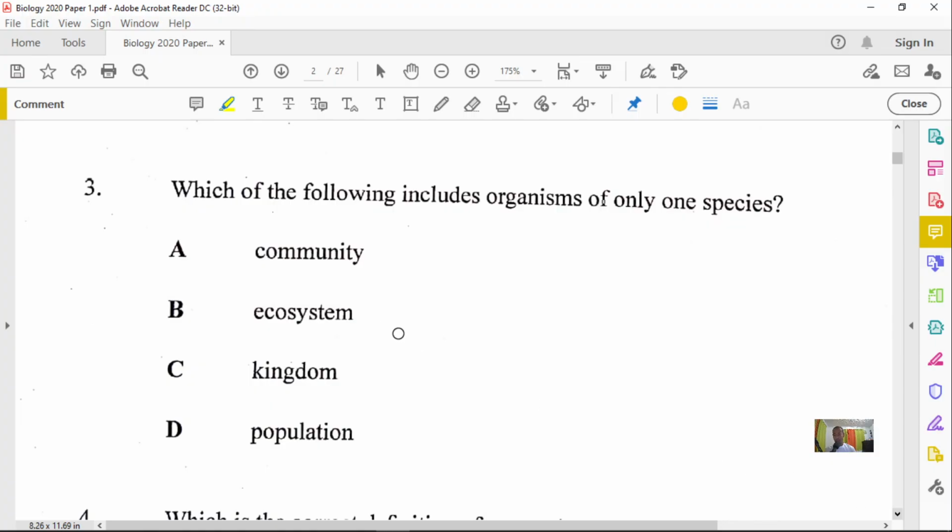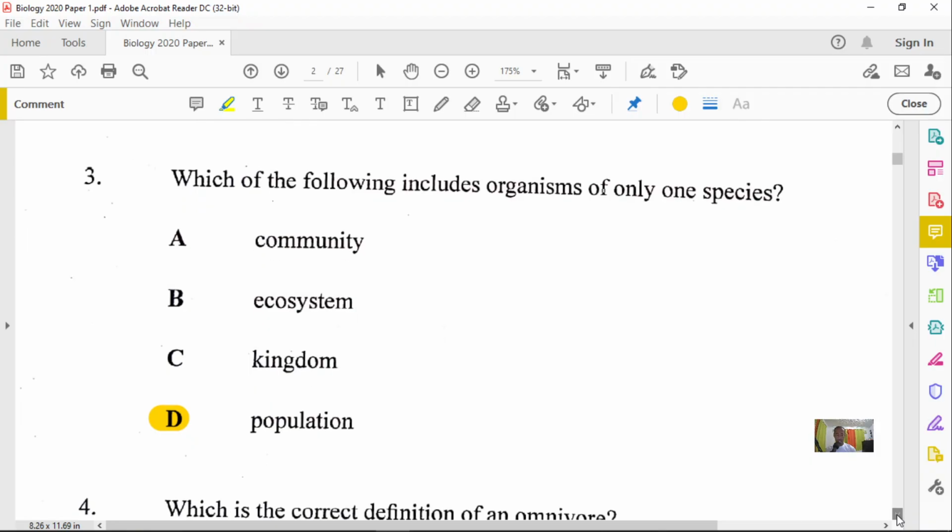Ecosystem is even wider because an ecosystem involves the entire community, different populations interacting with even the non-living aspects of the environment. Kingdom is a large group containing many different types of organisms in terms of classification. So the very specific group here is population. You can see a population of dogs, a population of human beings, and so on.